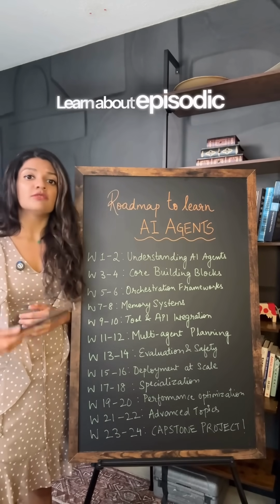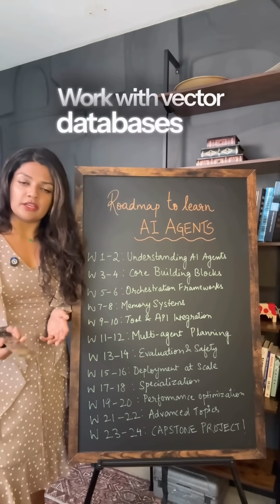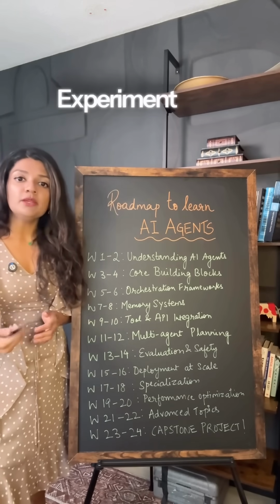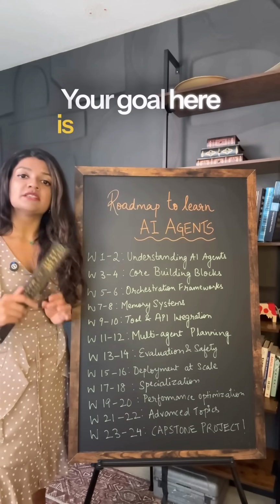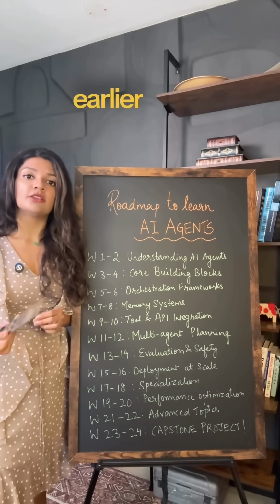Learn about episodic versus semantic memory. Work with vector databases like Pinecone or Weaviate. Experiment with hybrid retrieval, which is embedding plus keyword search for better recall. Your goal here is to build an agent that remembers what you said earlier in the conversation.